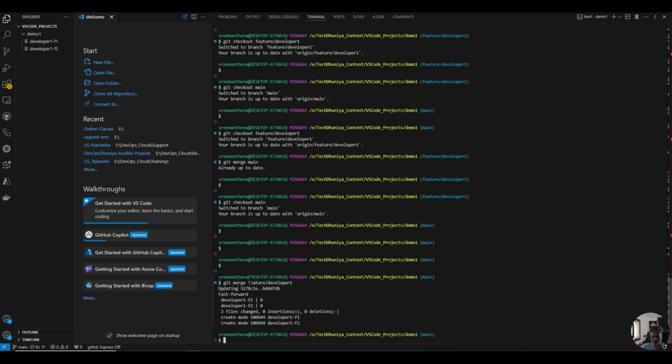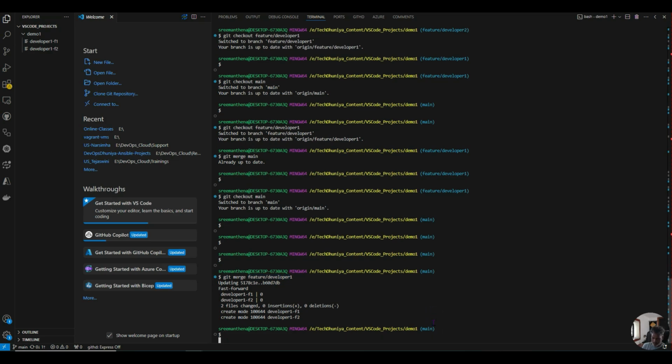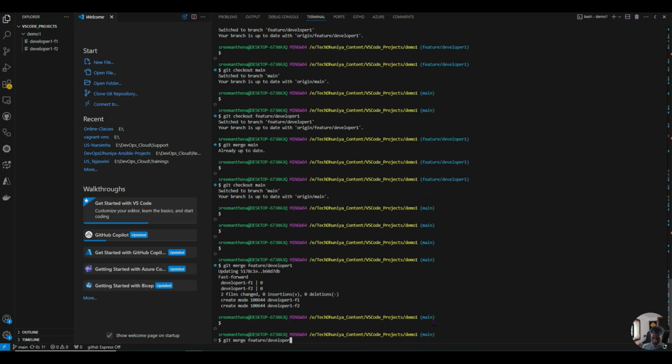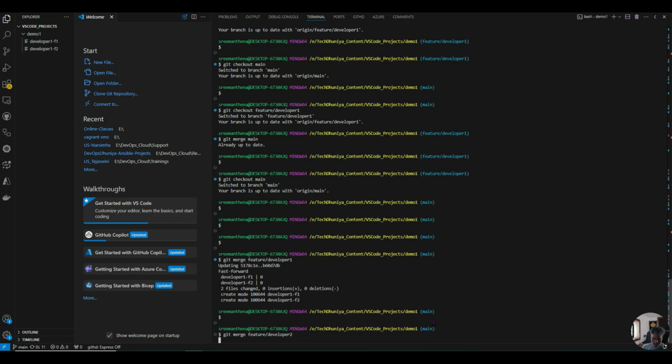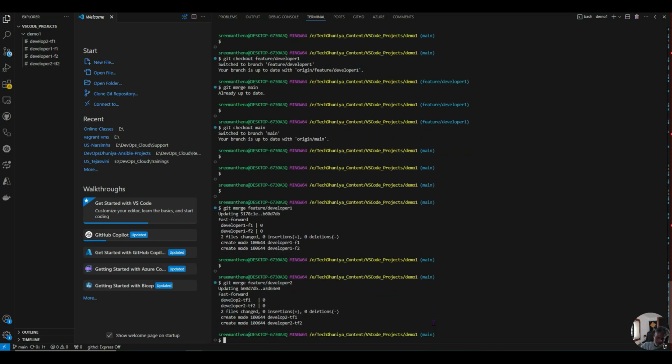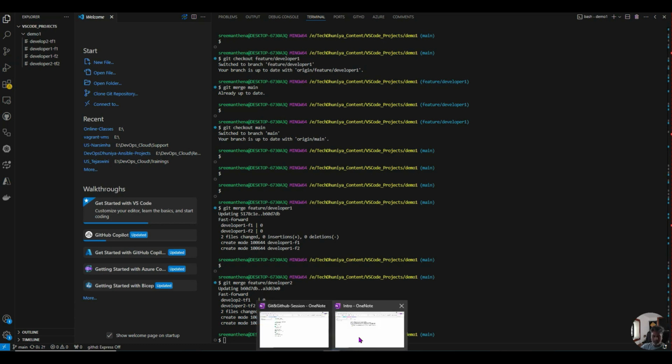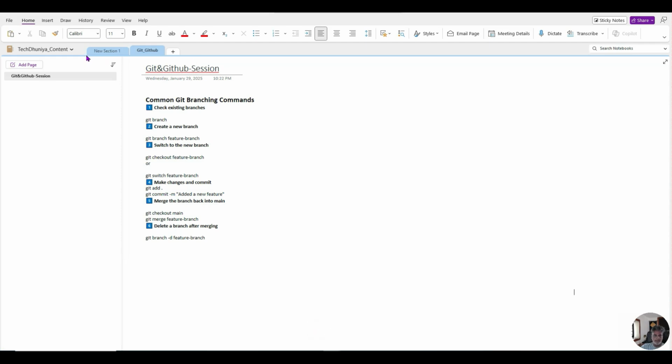So I just need to give the target branch, which branch's code I want to get into main. Then you can see immediately in the left side, those 2 files have come here. Now I want to get the code from the developer 2 branch also. Now let us see. The developer 2 entire code has come here. This is the benefit of branching. So in real time, the branching strategy majorly would be in this way.